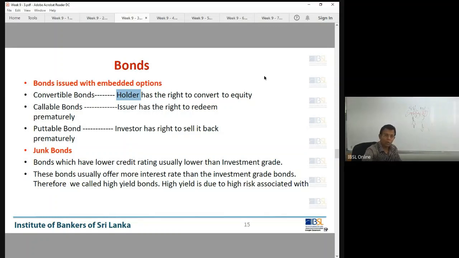Now see the callable option. Who has the right? The issuer has the right. What do you mean by callable option? Now see, you issue a debenture today, 10%, a 5-year debenture. After about two years, you check the market, and interest rates have come down to 6%.